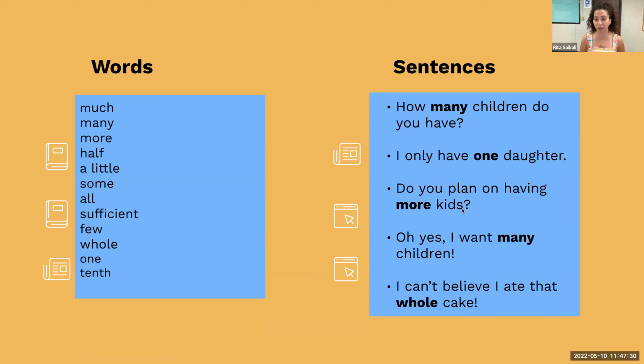So how many children do you have? I only have 1 daughter. Do you plan on having more kids? Oh yes, I want many children. I can't believe I ate that whole cake. Do you see how it's related to numbers? Yes. Any questions? This would be the best time to ask a question. Okay, moving along.